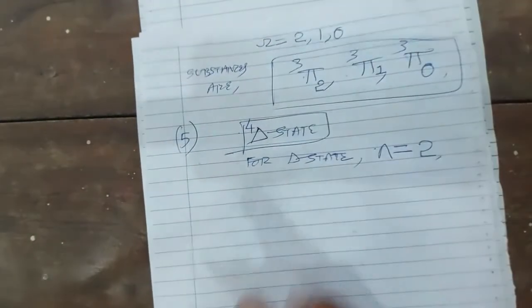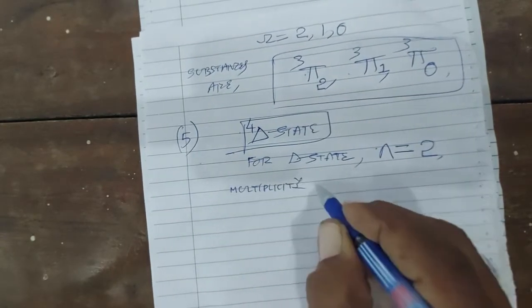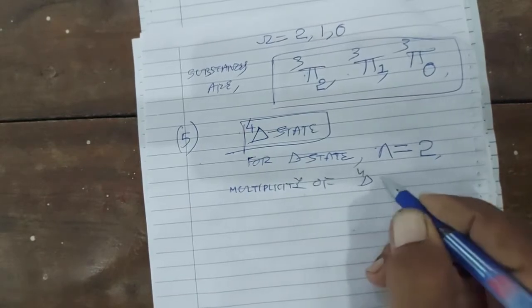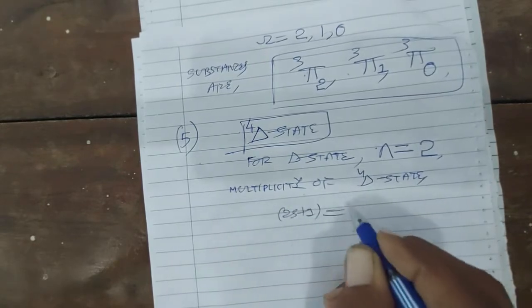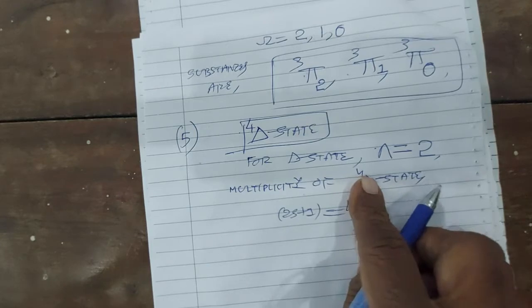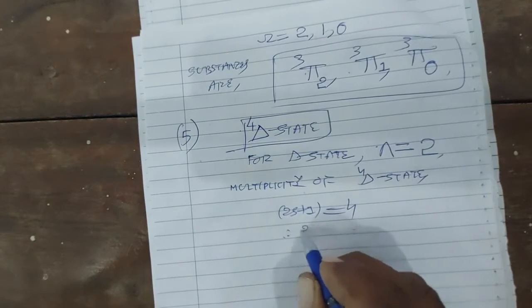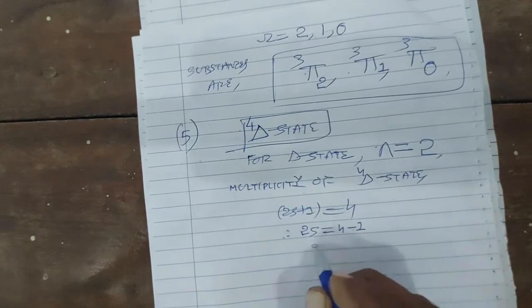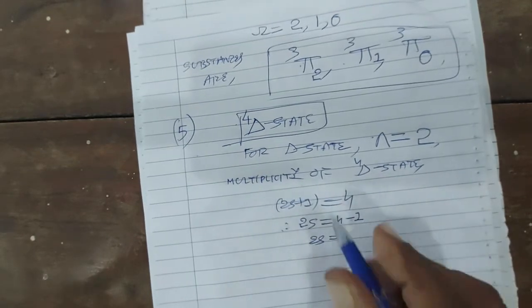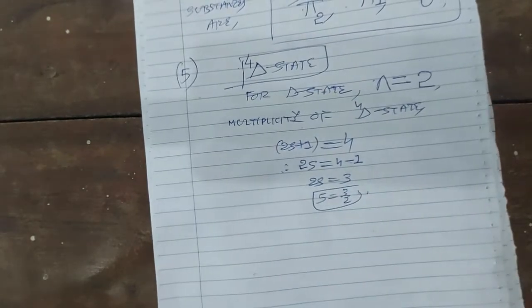Now the multiplicity of delta 4 state, 2s plus 1, is 4, because multiplicity is always written on the left hand side superscript. So the value of 2s is equal to 4 minus 1, which is 3. So the value of s will be 3 by 2.